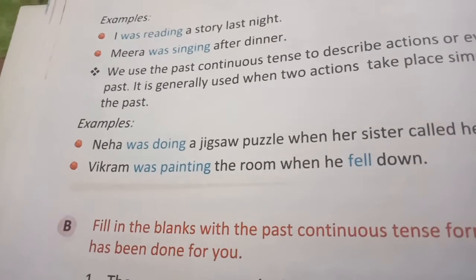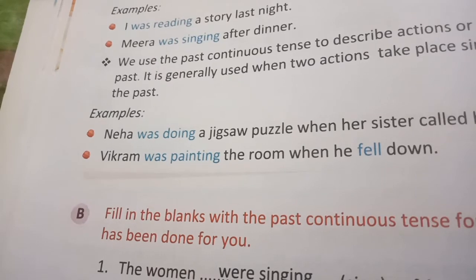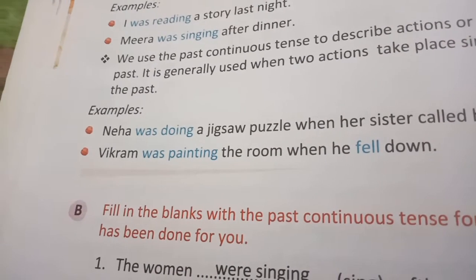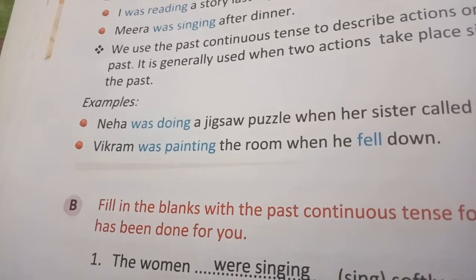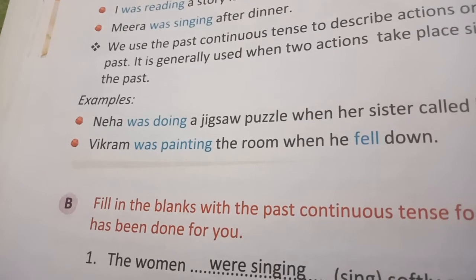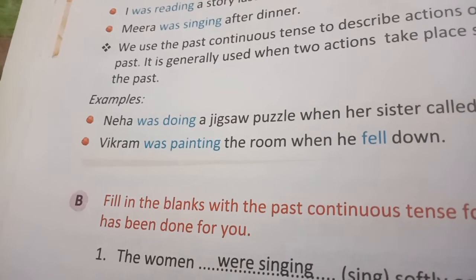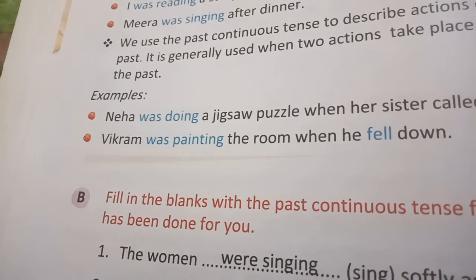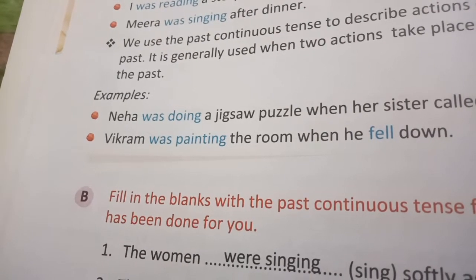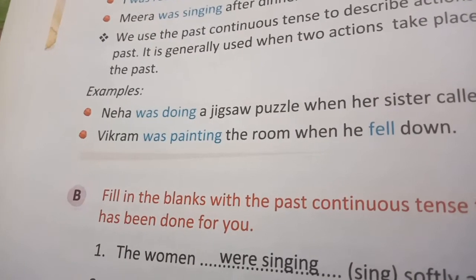Suppose two actions. Okay? Two actions are there. One is happening, and when the first action is happening, at the same time, the second action happened. Like Vikram was painting the room. That time Vikram was painting the room. This action was going on. When he fell down, suddenly what action happened? He fell down. So if we are talking about two actions in the past, one was going on and suddenly another action happened, we will use past continuous tense for the going on action, and we use simple past tense for the sudden action which happened when the first action was going on.